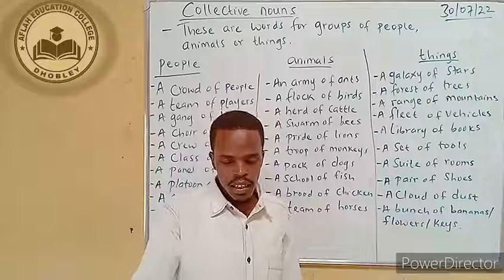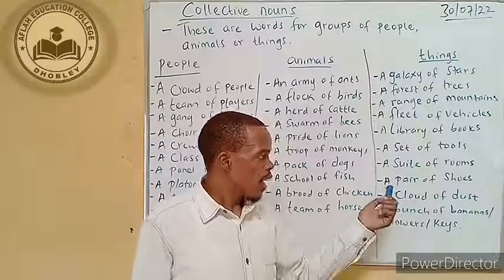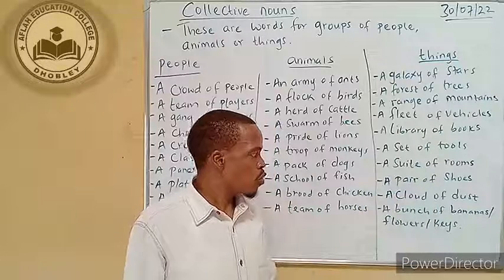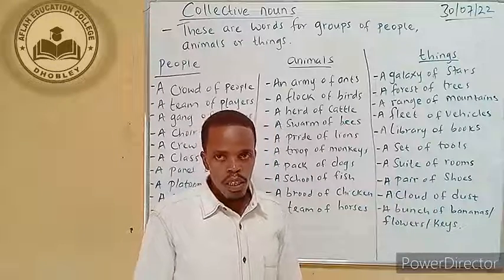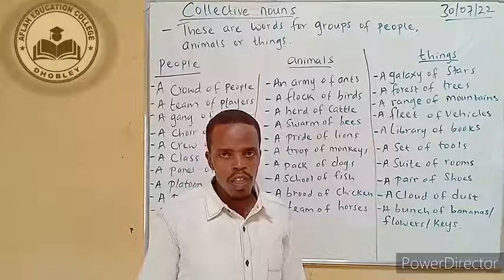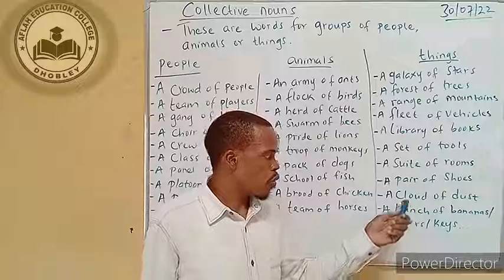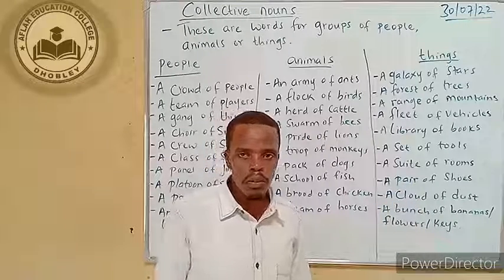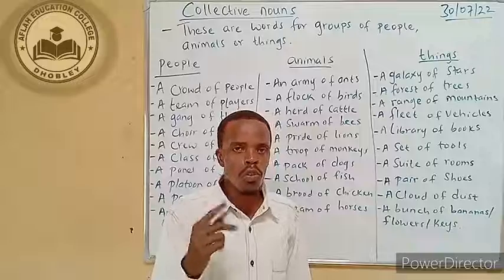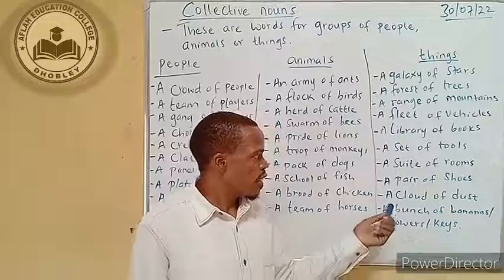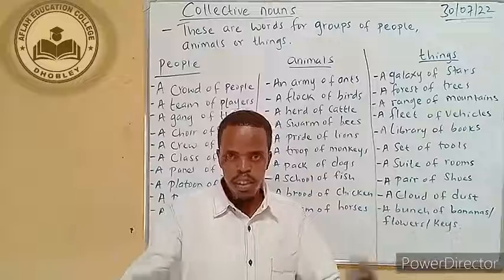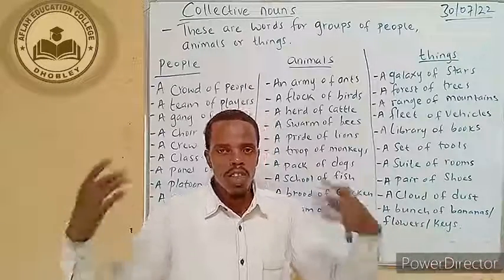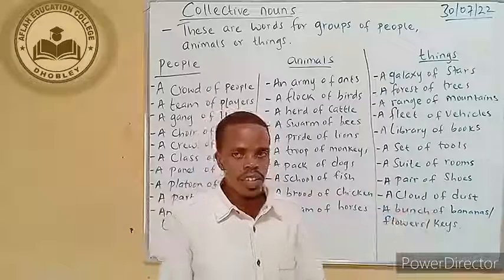rooms which are all together as a group. A pair of shoes, when you're talking about the shoes collectively as a group. We are using the word pair here because pair means two, and most of the time shoes come two by two, so they come in pairs. A cloud of dust: when the wind blows up the dust and there is a lot of dust, we call it a cloud of dust.